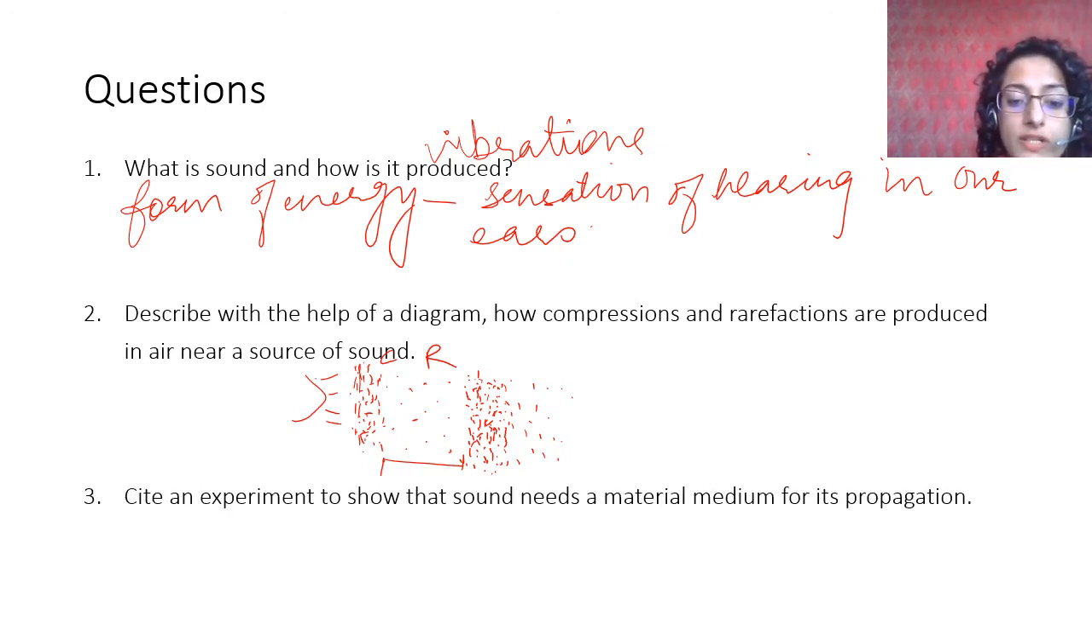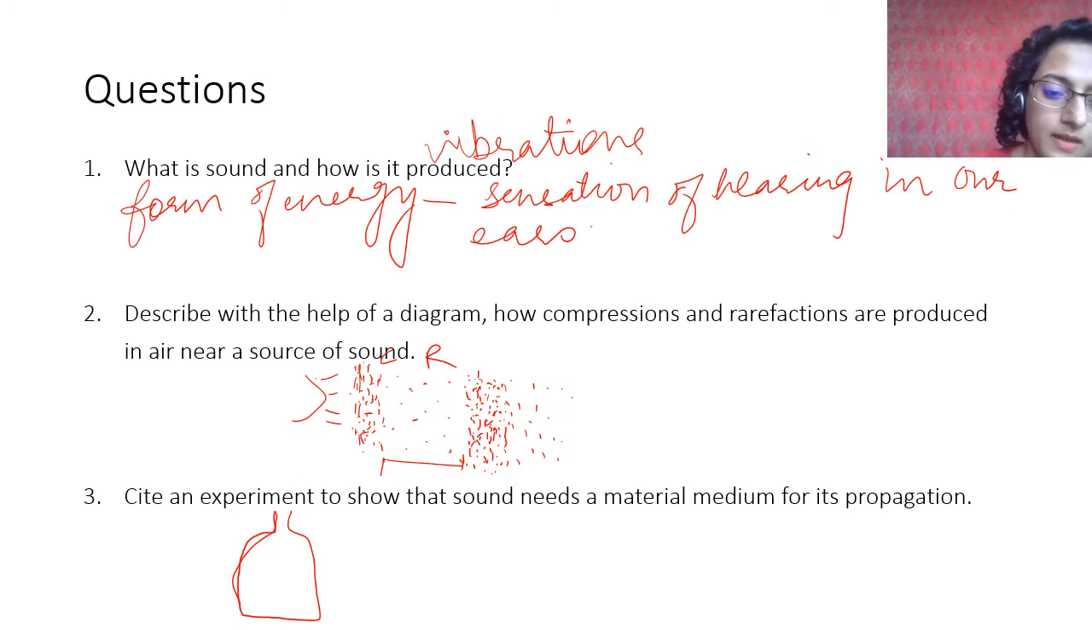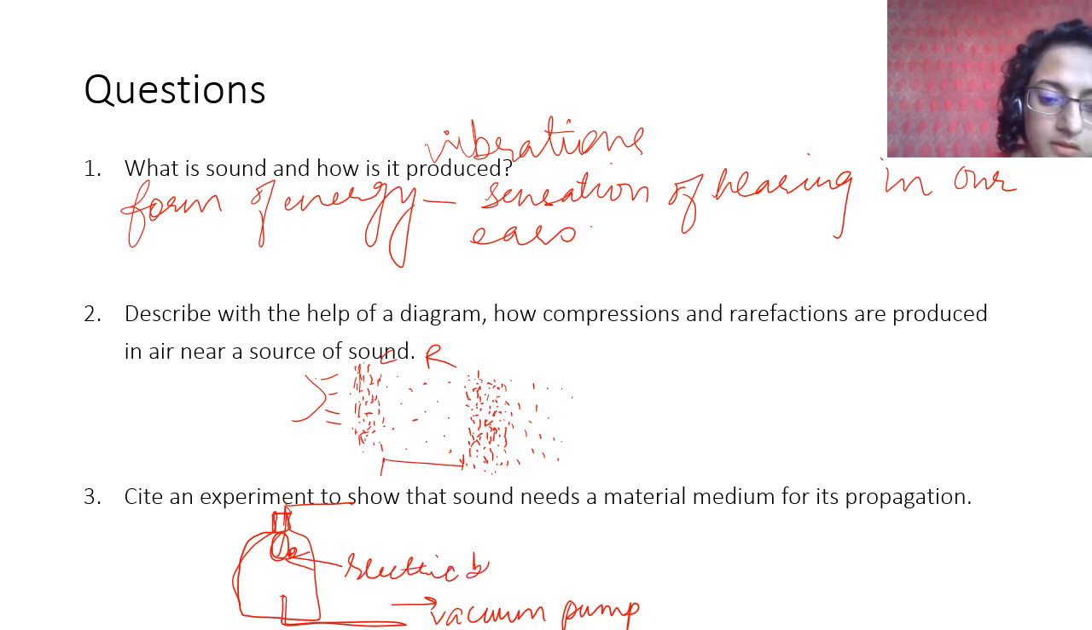Cite an experiment to show that sound needs a material medium for its propagation. There is only one experiment that you have seen, that you have a bell jar and you have an electric outlet which is connected to an electric bell here. It is properly sealed and there is a vacuum pump from here, and this vacuum pump is taking air out. You have to label the electric outlet.